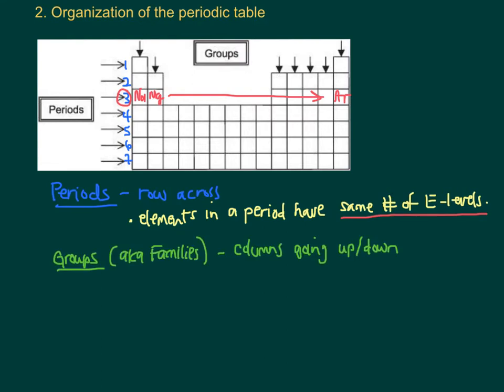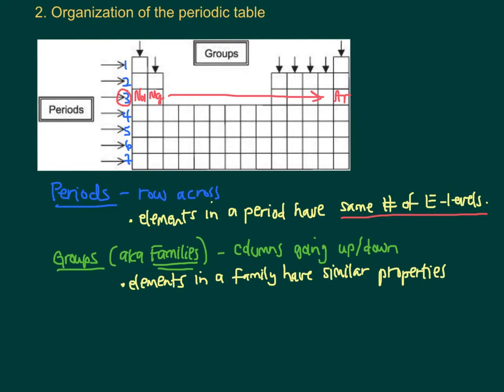All right, the vertical columns going up and down are called families or groups. I prefer the word family, although I will use both interchangeably. And the reason why is because the elements in a family have similar properties, both chemical and physical properties. So your families are numbered across the top of your periodic table.